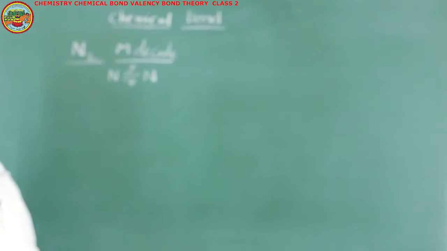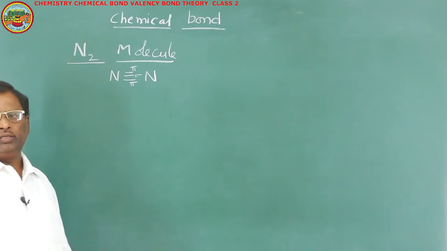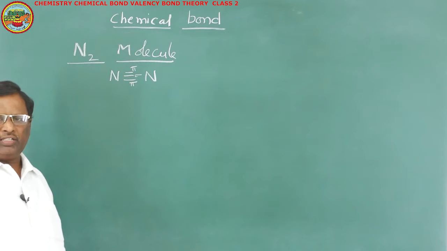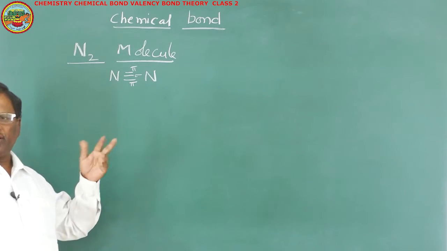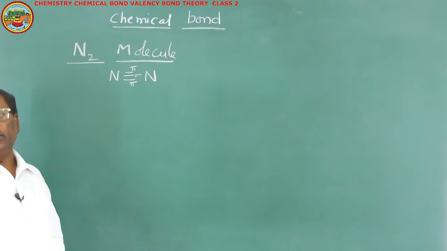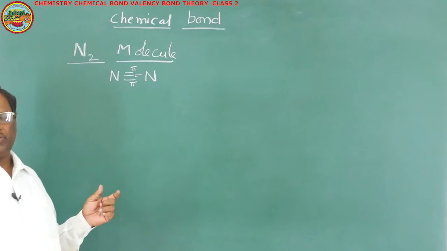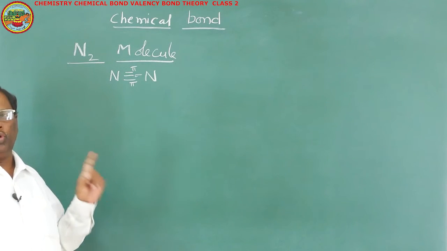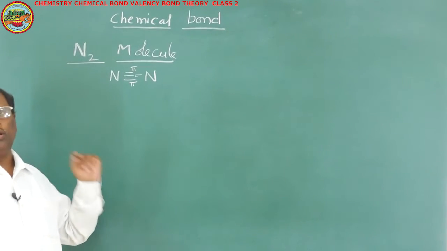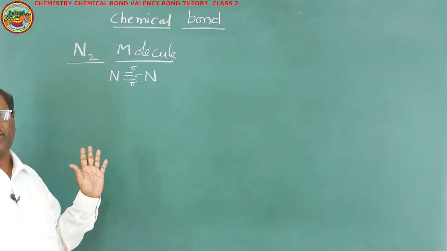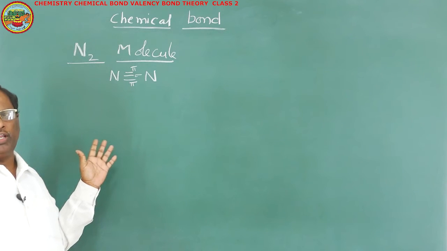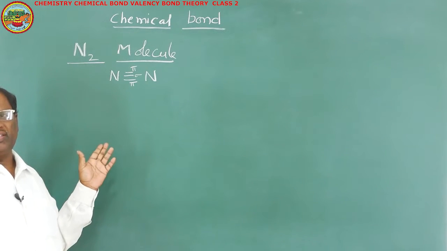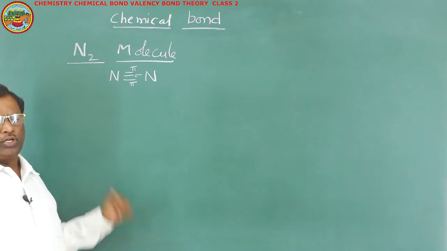In any atom, when multiple bonds are present, the first bond is a sigma bond. Whatever the remaining bonds are, whether they are 2 or 3, they are pi bonds only. In between two atoms, there is a possibility to form only one sigma bond. All the rest of the bonds, whatever are present, are pi bonds. Now here in the N2 molecule, triple bond means one is a sigma bond and the other two are pi bonds.